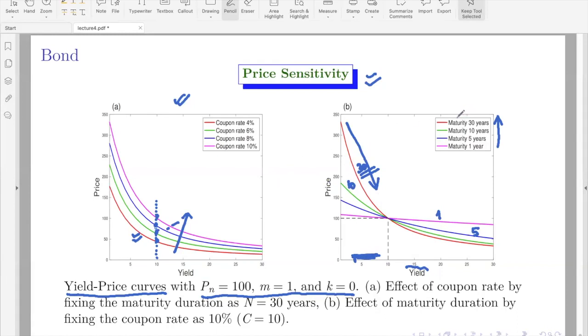It means what? If you are going for long-term bonds, then the price can change very rapidly and thereby you may be taking too much risk in case you want to sell the bond in between the maturity.